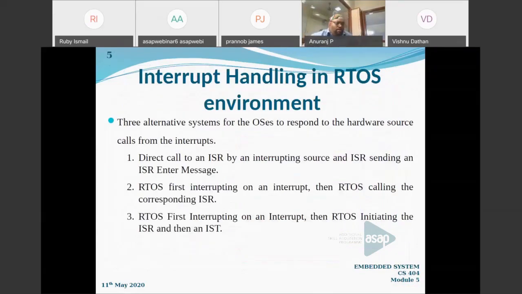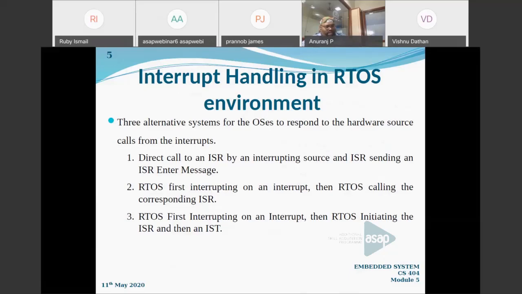Interrupt latency is the time between an interrupt happening and the ISR executing and finishing.